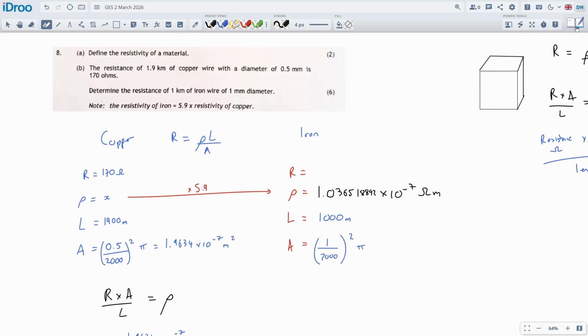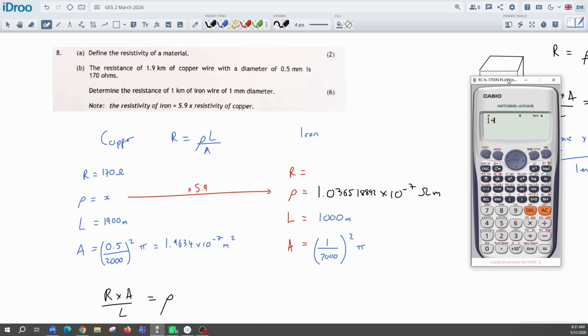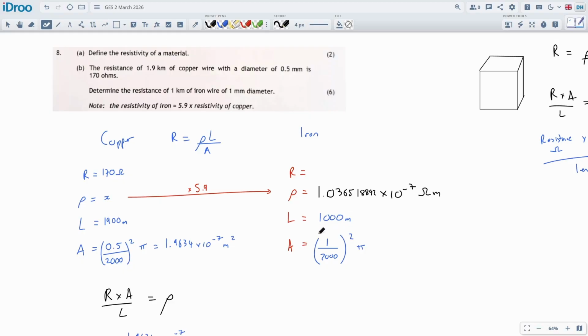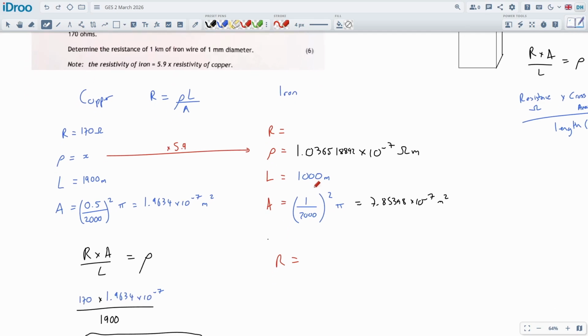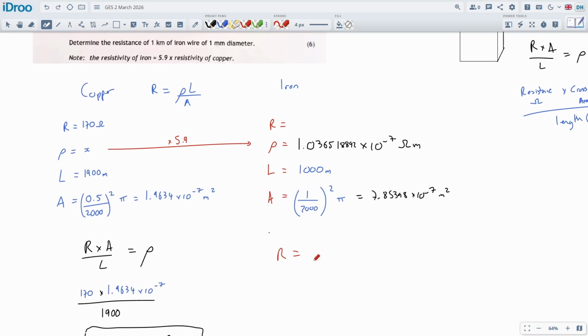Okay, let's calculate this guy, because we're going to take that 1 millimeter. We're going to divide it by 2 to get the radius. We're going to divide it by 1,000 to get the radius in meters, and then we're going to square it and times it by pi. Usual setup, you do this quite a lot, so okay. So the area there is 7.85398 times 10 to the negative 7 meters squared. Hopefully that's okay. And the final calculation will be the resistance, because that's what we're going to calculate, the resistance of this iron wire. Resistance is equal to rho L over A, and the rho is this number.